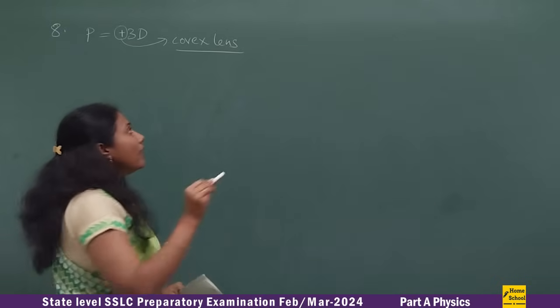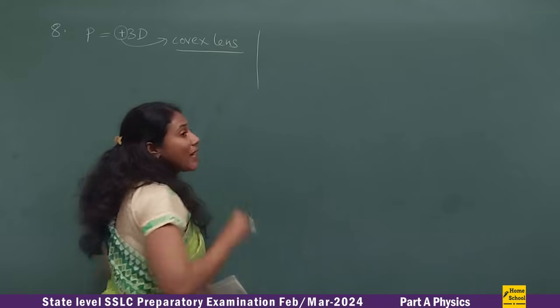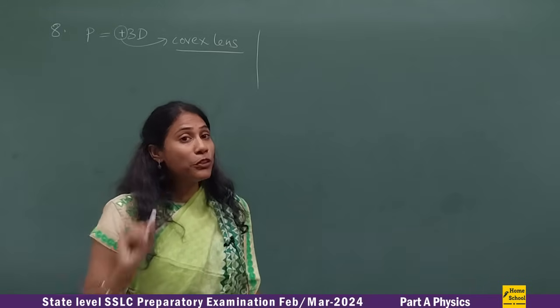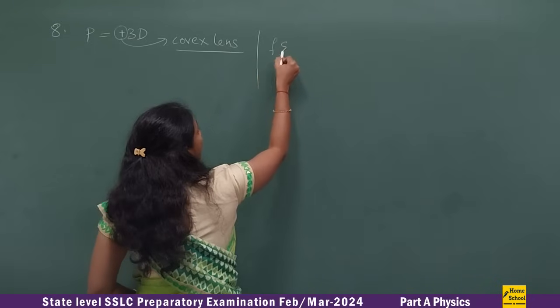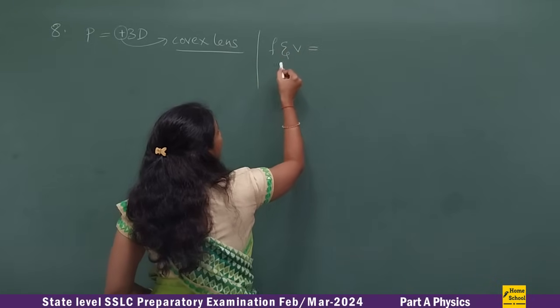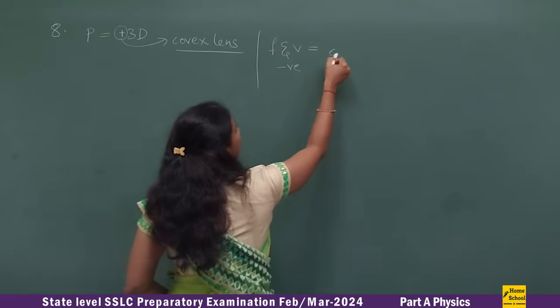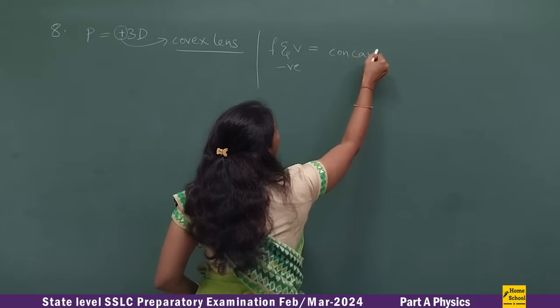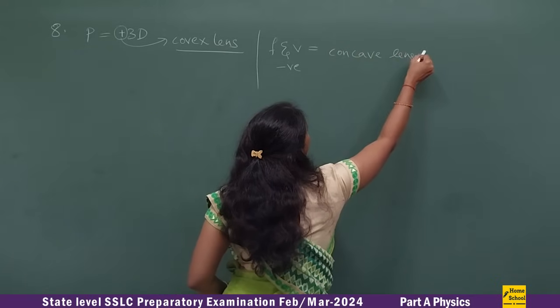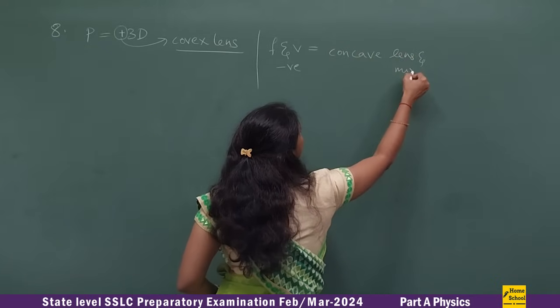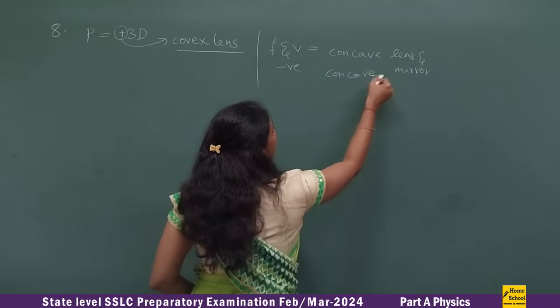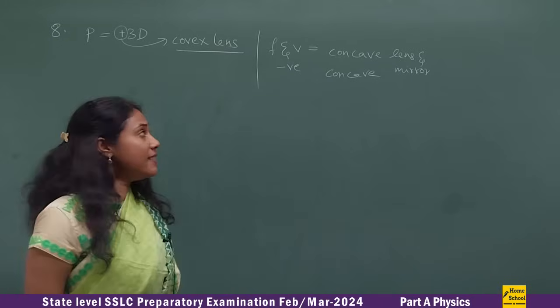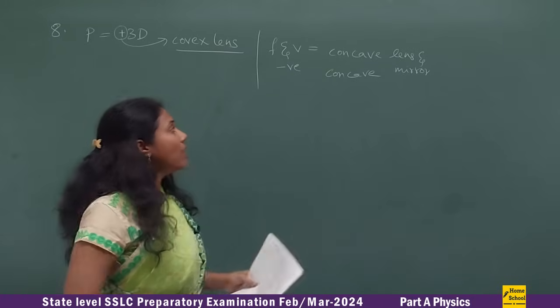Okay, so I think in my classes I have shared a beautiful tip here. Always remember, F and V are negative for concave lens and concave mirror. This is the trick I have shared with my online course students, so I am sharing it with you all now.